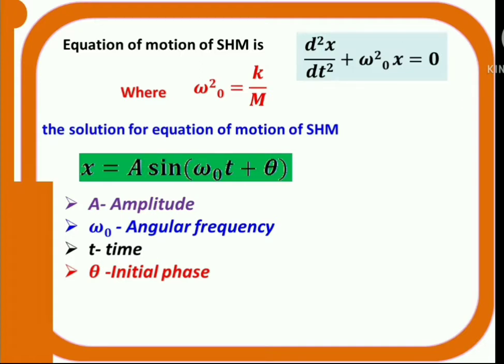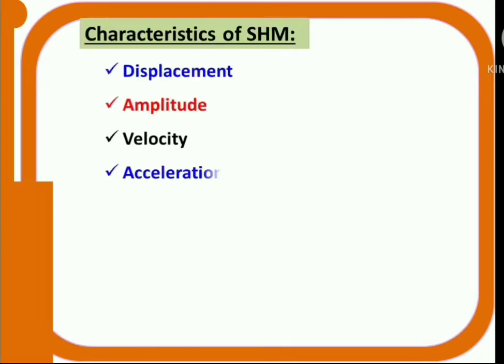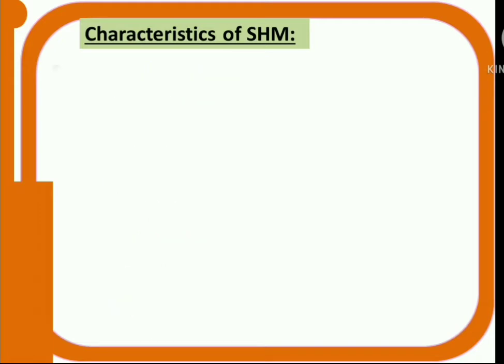The characteristic properties of the simple harmonic motion are: number 1, displacement; number 2, velocity; number 3, acceleration; number 4, time period; number 5, frequency; number 6, phase; number 7, epoch. I will discuss in detail one by one. First, displacement of the particle.